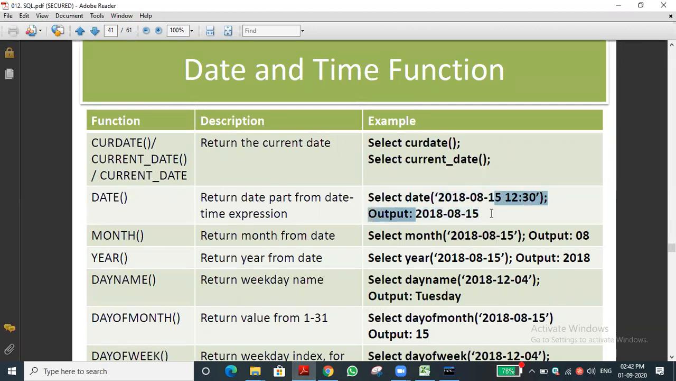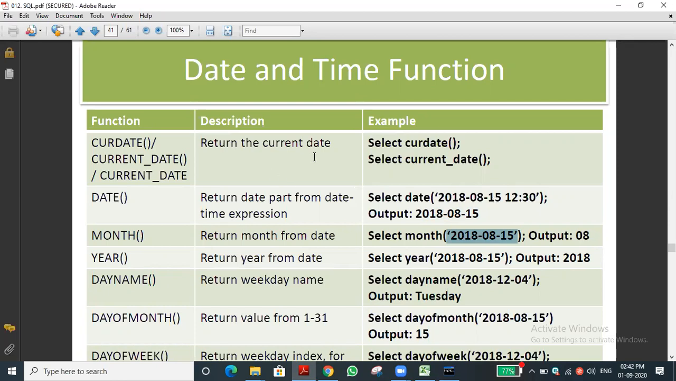For example, 2018-08-15. For month, we need to pass the entire date, and from that it will return the month alone. Then year alone. Year means the first 4 digits will display. Month means the middle one, as we discussed. Likewise, the same thing.